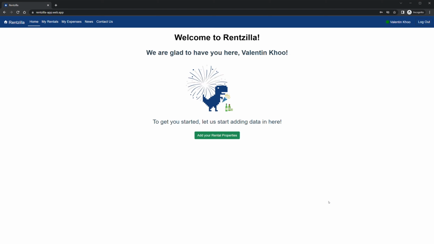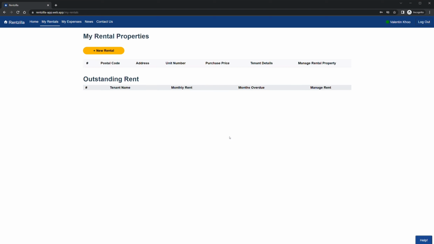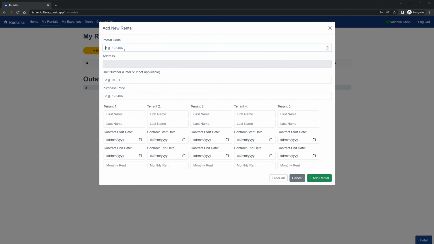Now that we have created a personal account for you, it's time to add your rental properties. On this page, you can start adding your new properties by clicking the Add New Rental button. A pop-up modal will appear and you can start by filling up the necessary information. We have made it such that the address will be auto-filled once you enter your postal code, so you do not have to spend more time typing your address.